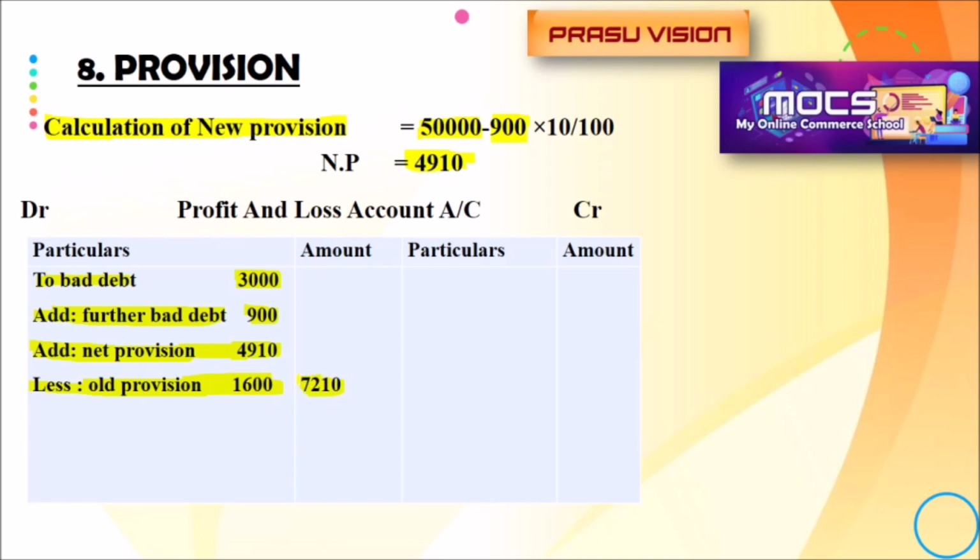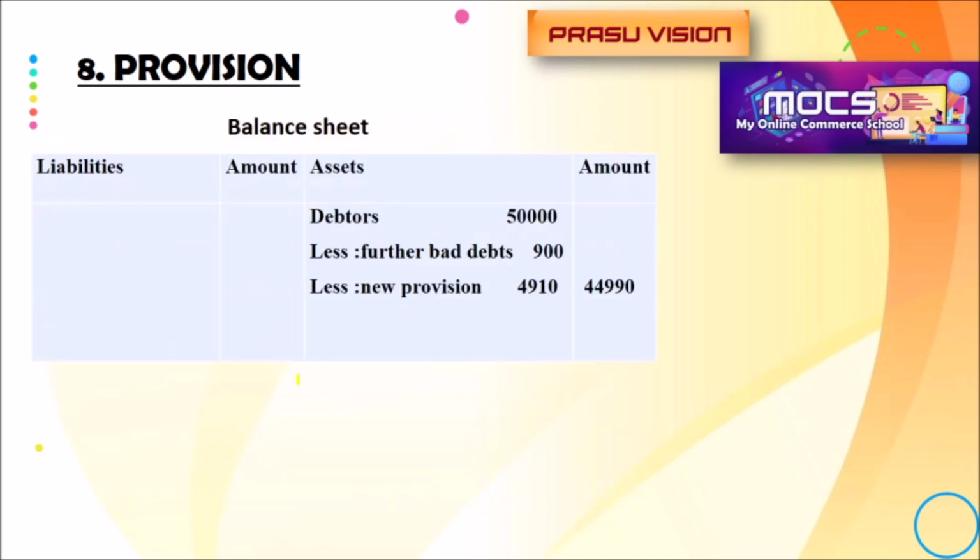And what do we have to do in the balance sheet? While preparing the balance sheet, we have to adjust it with the debtors, because bad debt and the provision for bad and doubtful debts are related to debtors. 50,000 we have written on the asset side. We have to deduct the further bad debt from debtors, because further bad debt means again some debtors are not likely to pay the amount. They are not interested in paying the amount.